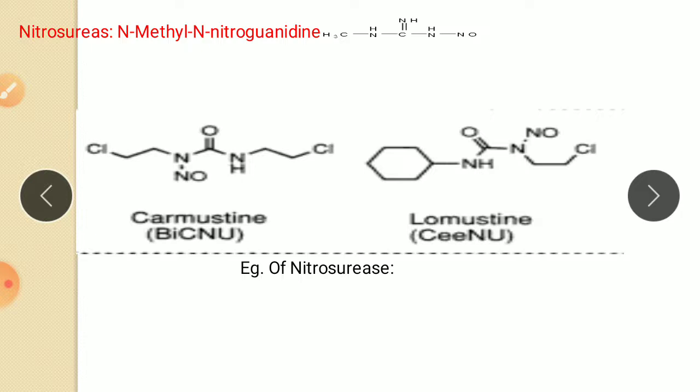This lead compound was based on the idea that its chemical decomposition was leading to the formation of diazomethane, that is CH2N2, diazomethane, and subsequent alkylation of DNA.